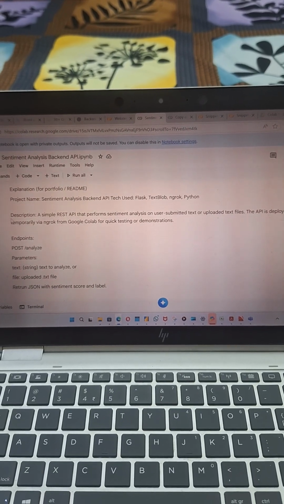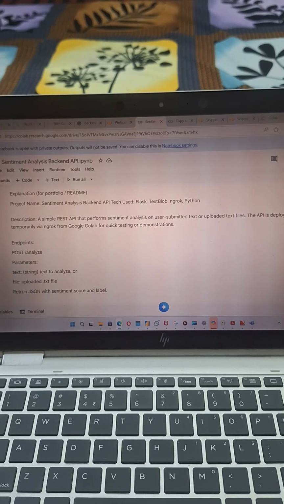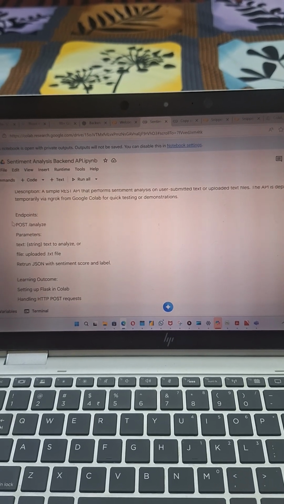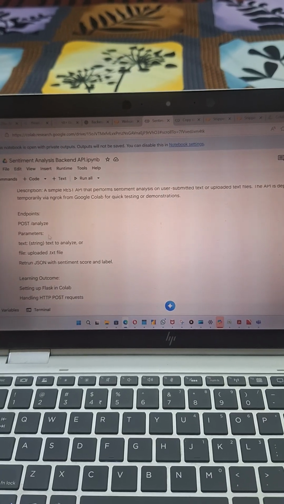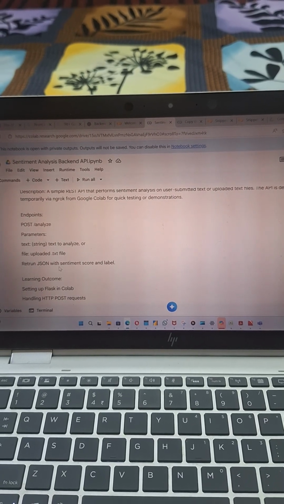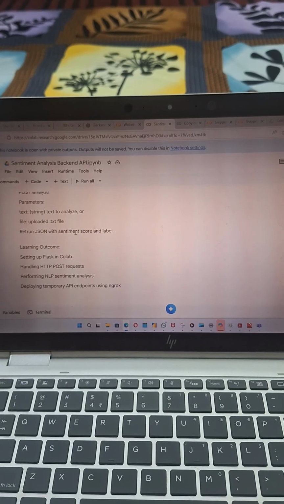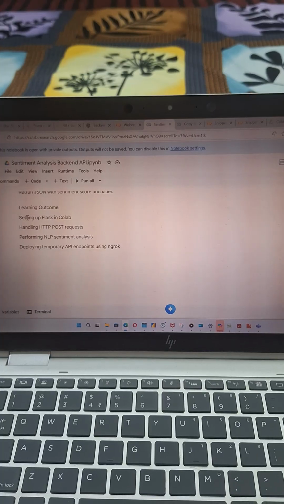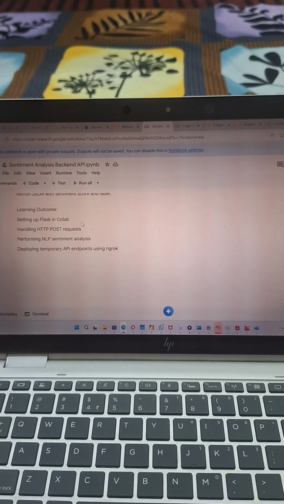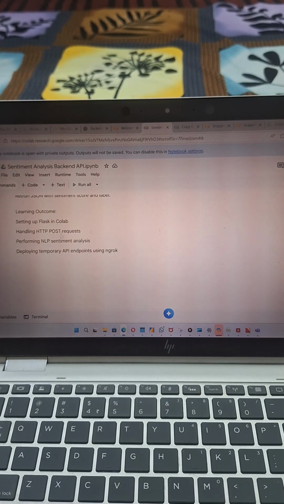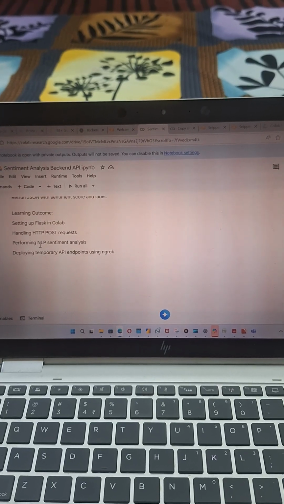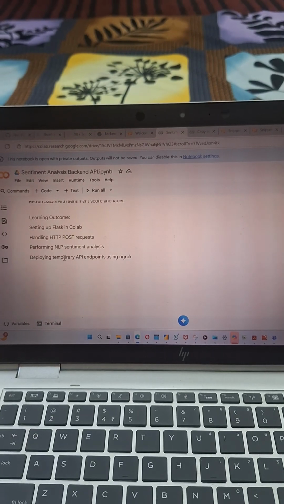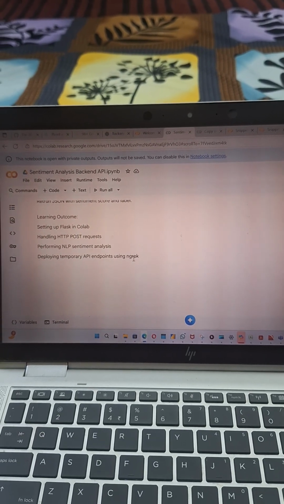The API is deployed temporarily via ngrok from Google Colab for quick testing or demonstrations. The endpoint is POST, the parameters are text or file, and it returns JSON with the sentiment score and label. The learning outcomes are setting up Flask in Colab, handling HTTP POST requests, performing natural language processing and sentiment analysis, and deploying temporary API endpoints using ngrok.